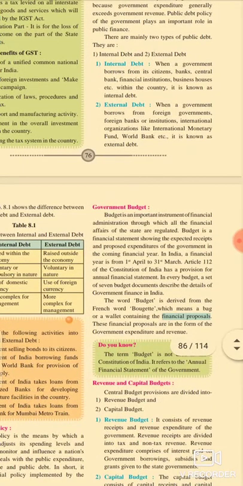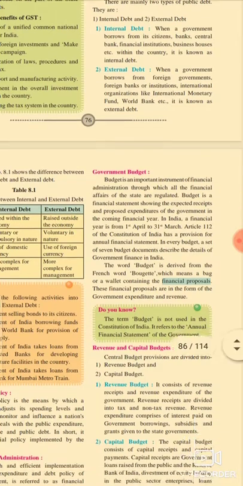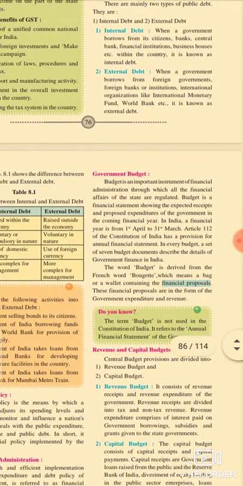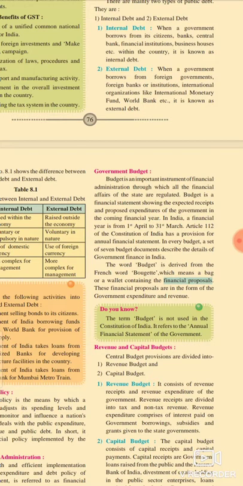First of all, I explain the introduction and meaning of the government budget. The budget is an important instrument of financial administration through which all the financial affairs of the state are regulated. Budget is a financial statement showing the expected receipts and proposed expenditures of the government in the coming financial year.